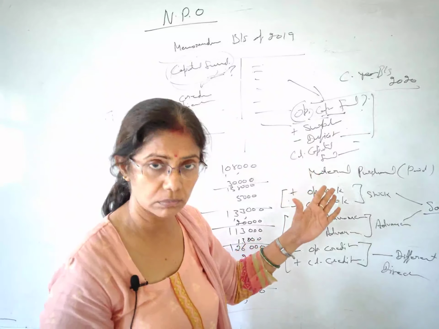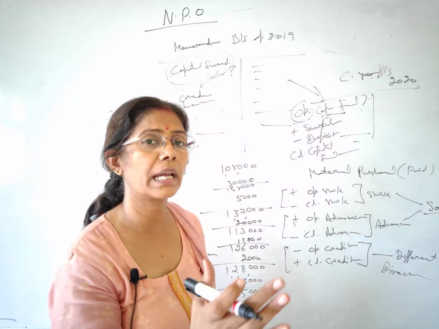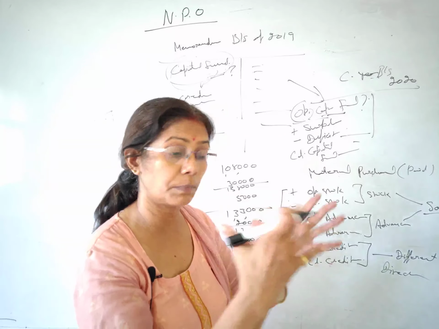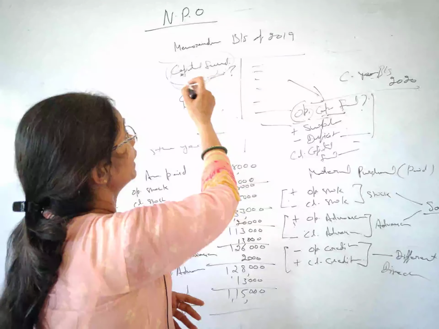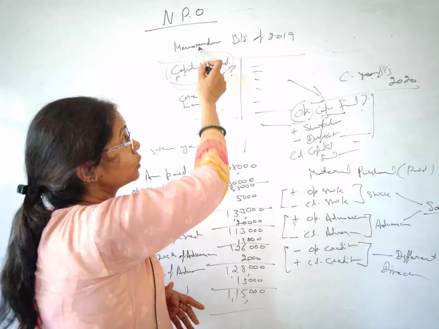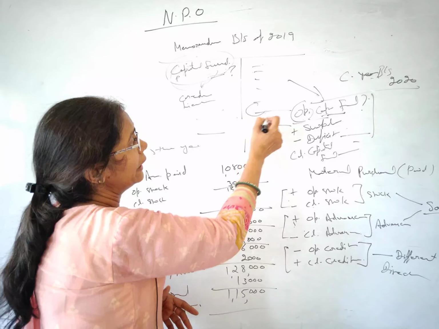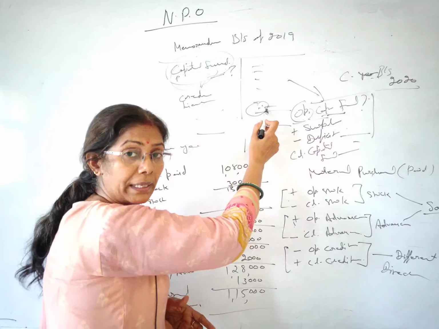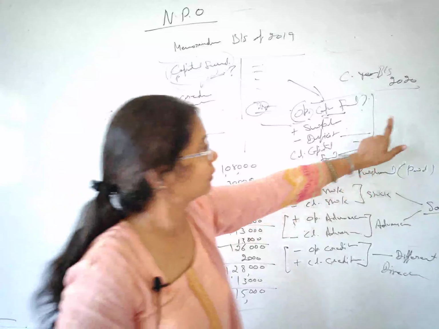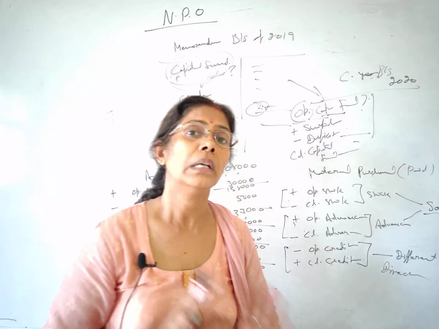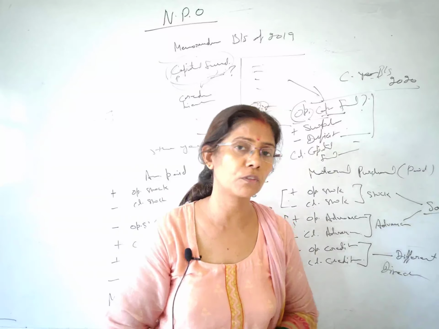And cash, right, where will your cash come from? From the receipt and payment account, which you have prepared or which is already given in the question. At the top we get the opening receipt and payment balance, which belongs to the previous year, and at the end the balancing figure which you get in the receipt and payment account goes to the cash of your balance sheet. Right students, all the points of this chapter I have cleared.